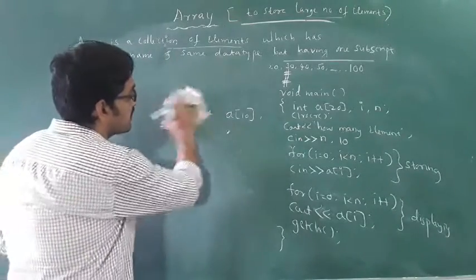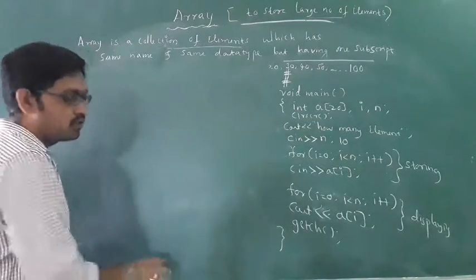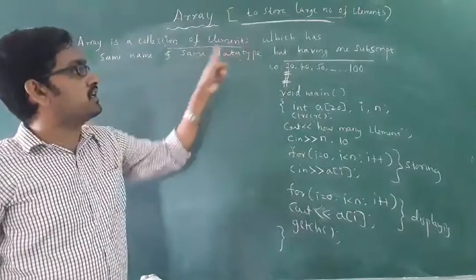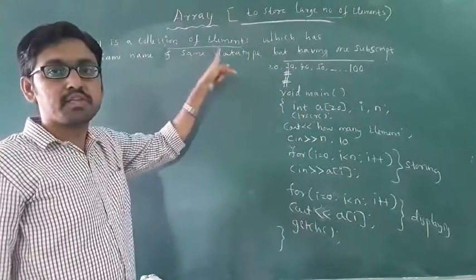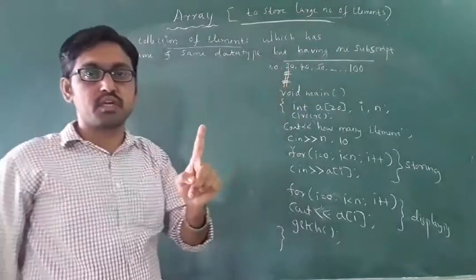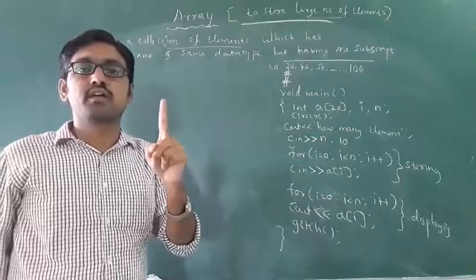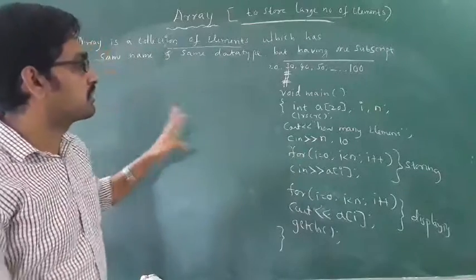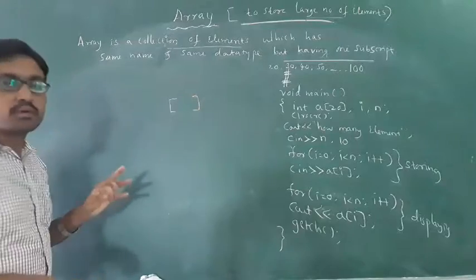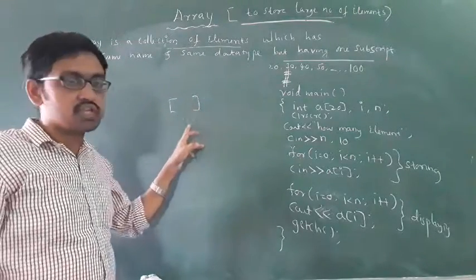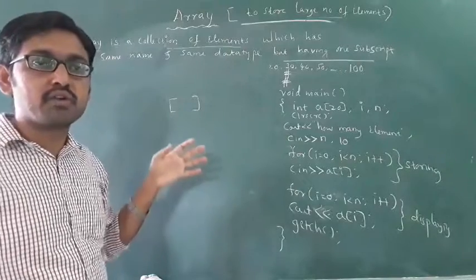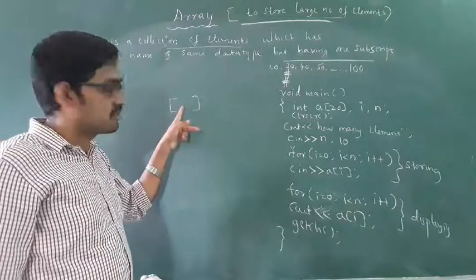What is a 1D array? You know what is a 1D array? It is a collection of elements which have the same name and the same data type, but having only one subscript. Then what is a subscript? This is called the subscript. Subscript means it indicates the position, in which position the element will be stored.